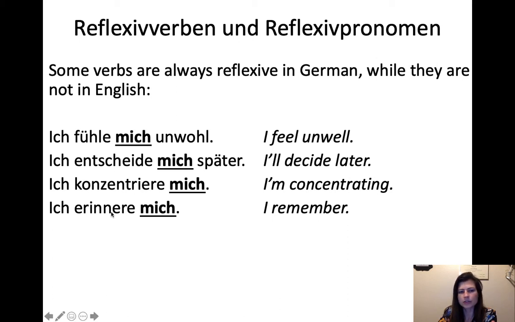Erinnern actually also means to remind. So the reason that this one is reflexive is because you can actually do it in a non-reflexive way, but then it means to remind. You could say, ich erinnere dich, I remind you. So you remind someone else. And then when you remember something, you're sort of reminding yourself about it. That's the idea of remembering. So when it says ich erinnere mich, it's really I am reminding myself, which does translate then to the equivalent of what we would say I remember in English.